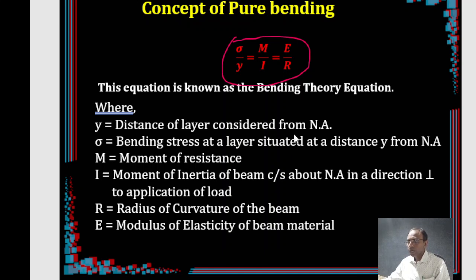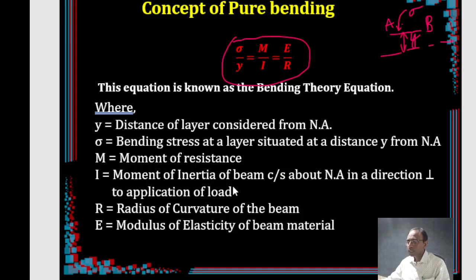So what is y? Y is nothing but the distance of the fiber we have considered, the AB fiber, from the neutral axis, right? This is the neutral axis here. From this neutral axis we have the considered layer. AB is the layer under consideration. So that is your y, the distance of the layer considered from the neutral axis. Then what is your sigma? Sigma is the bending stress calculated wherever y you have taken.